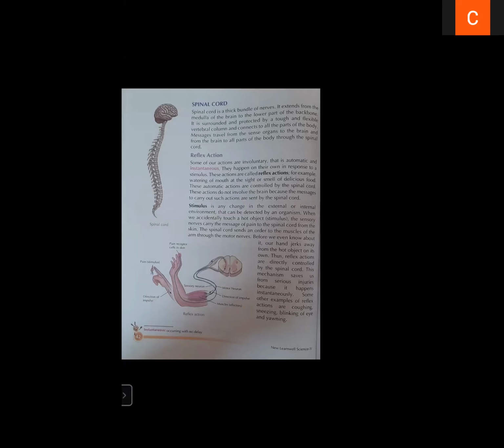Students, the next topic is sense organs. What are sense organs? Sense organs are our window to the outside world. Our sense organs receive messages from the outside world and send that message to our brain, to the spinal cord. They pass on information from the surroundings to the brain or to the spinal cord.